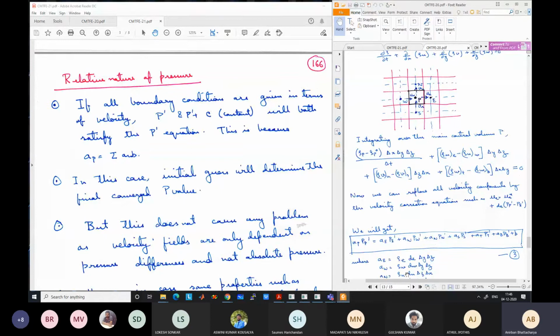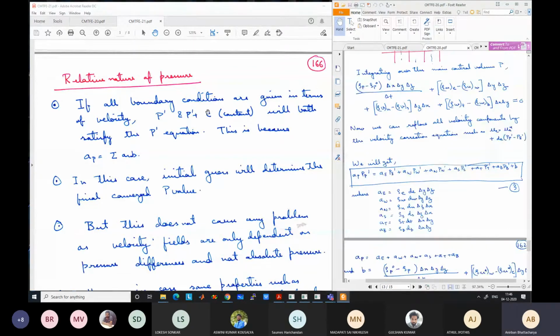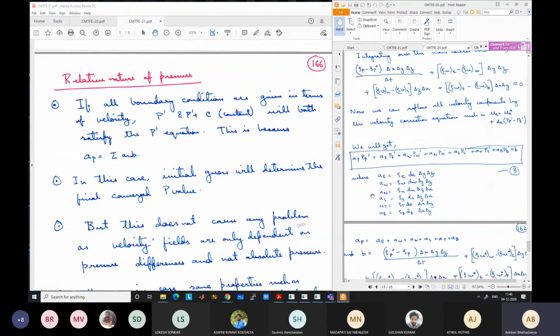So when you solve the equation, there is no information about the pressure. And if you see the discretized pressure correction equation, if a pressure correction P dash satisfies this equation, a pressure correction P dash plus any arbitrary constant will also satisfy this equation. Why will this happen? Because this coefficient AP is equal to the summation of AE, AW, AN, AS, AT and AB. If you derive it, you will see that this AP is a summation of all these 6 terms.